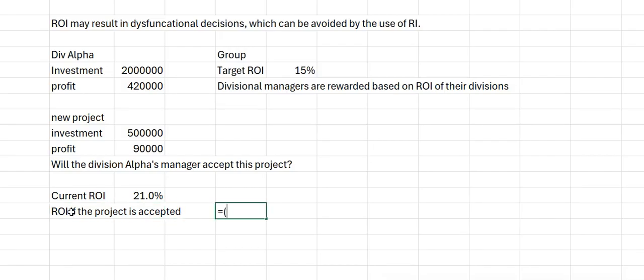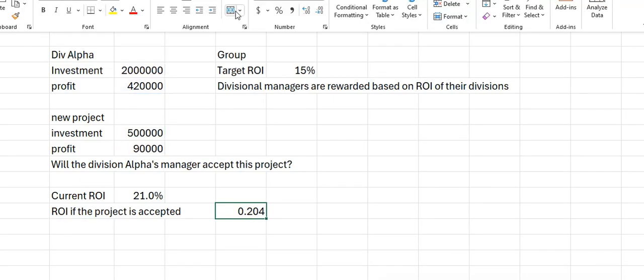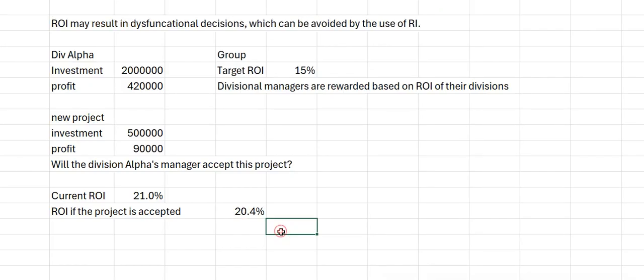How much will their profit be? Already they have this much profit, and the project will add this much. This is going to be the total profit divided by total investment, the investment they have now plus the investment in the new project. Get it as a percentage: 20.4%. If he doesn't accept the project, he will have an ROI of 21%. If he accepts it, it is going to be 20.4%.